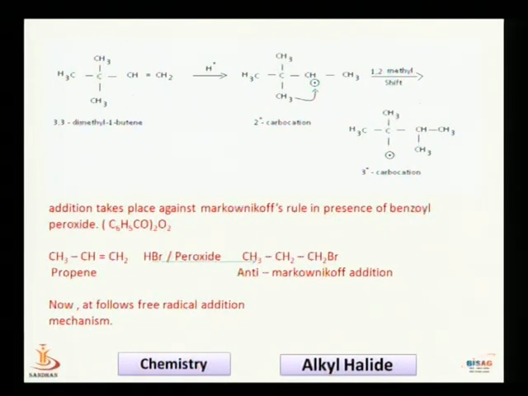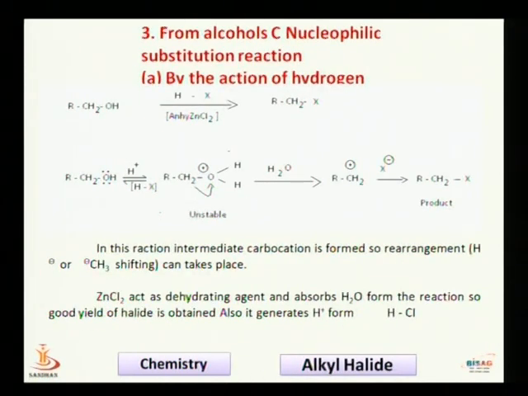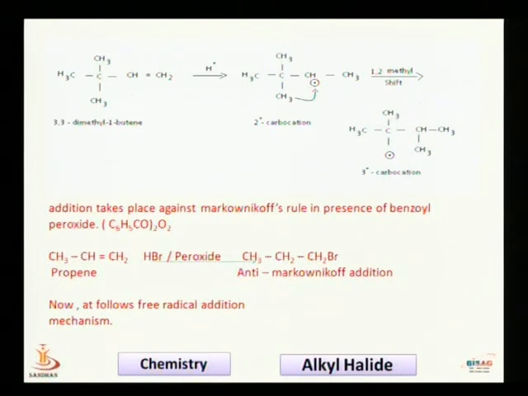The first step is initiation, the decomposition of peroxides. These peroxide radicals in the second step combine with HCl to produce a Cl radical.